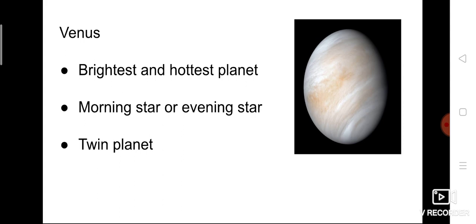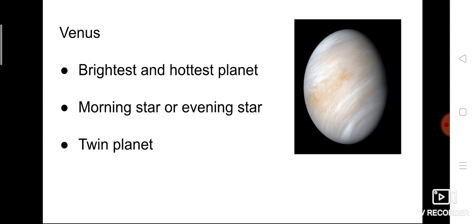The second planet we are going to discuss is Venus. Next to Mercury, we are going to see about Venus. The position of Venus is second, isn't it? It is the second planet, and it is the brightest and hottest planet. Even though it is in second position, it is the hottest planet.